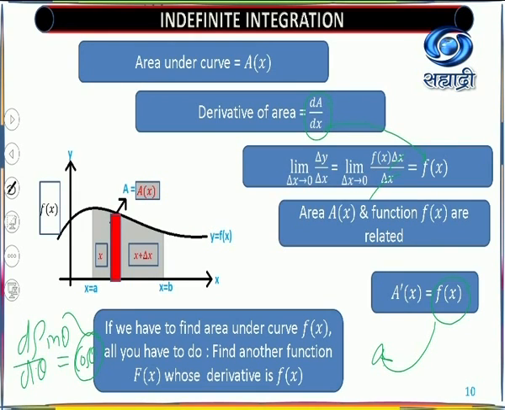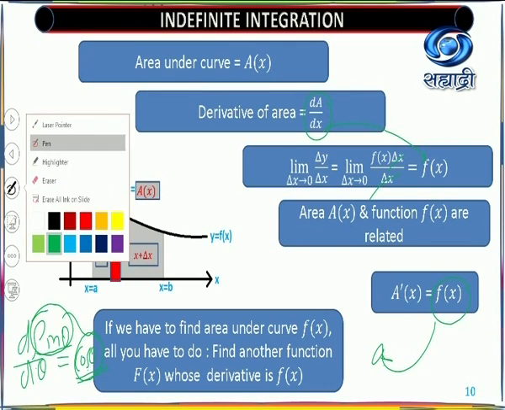That is the meaning of finding another function, capital F(x). This one is capital F(x), this is small f(x). So find another function F(x) whose derivative is f(x). You start thinking, cos theta is the derivative of which function? It is the derivative of sine theta, and hence cos theta's integral is sine theta.